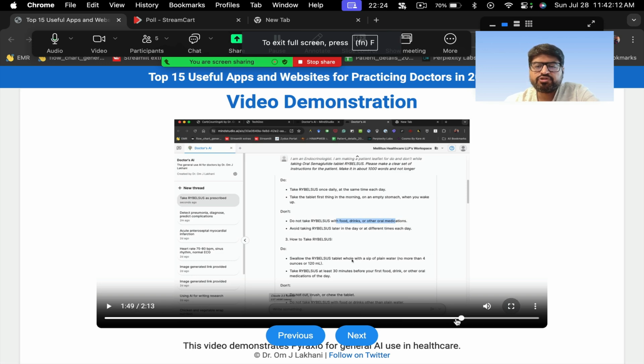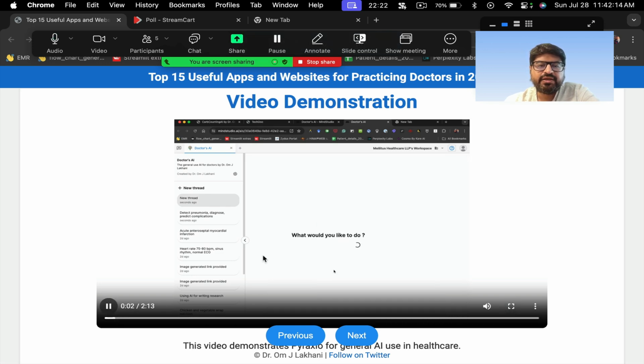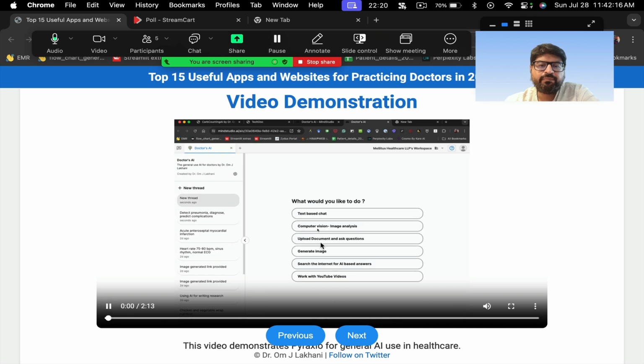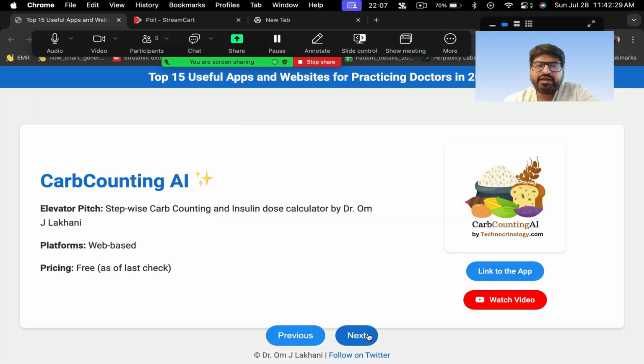Then there are other options also. You can do AI-based image analysis also. So maybe you have a picture of some retinopathy, or you can upload a document and ask questions. If you have a research paper, you can upload that research paper and then ask it to summarize the paper or ask questions and other things also. So this is basically Pyraxio here.